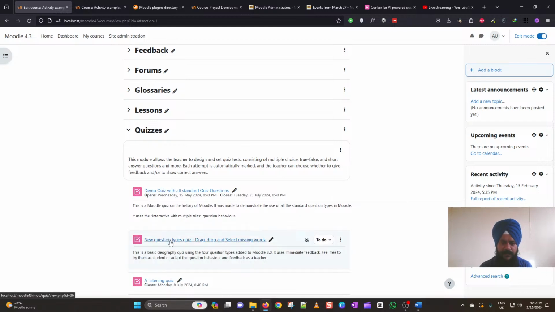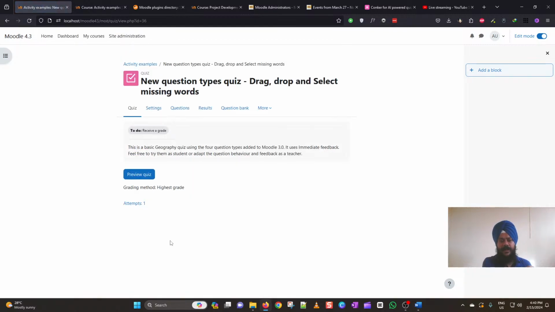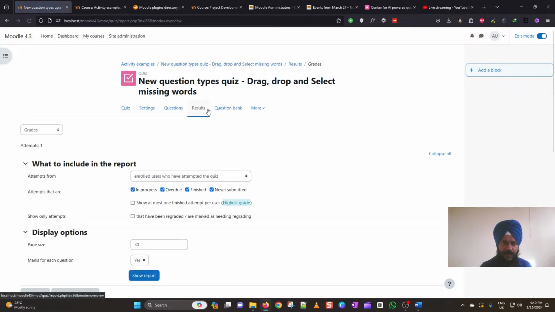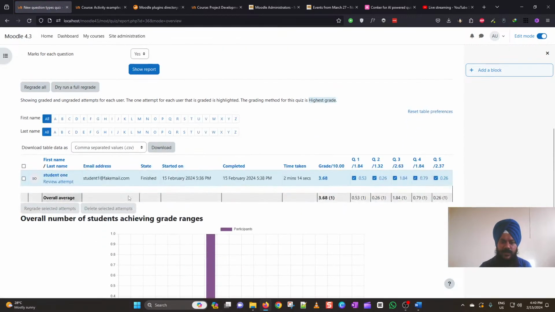And let me say that I would be going to this quiz, and here, whenever you are there on this quiz, you can see the attempts one here. You can also go to the results tab here and see all the students who have attempted this quiz and what is the grade they have obtained. So let me say that I have already fixed the question in the question bank, and now I would like to regrade the attempt for this student.